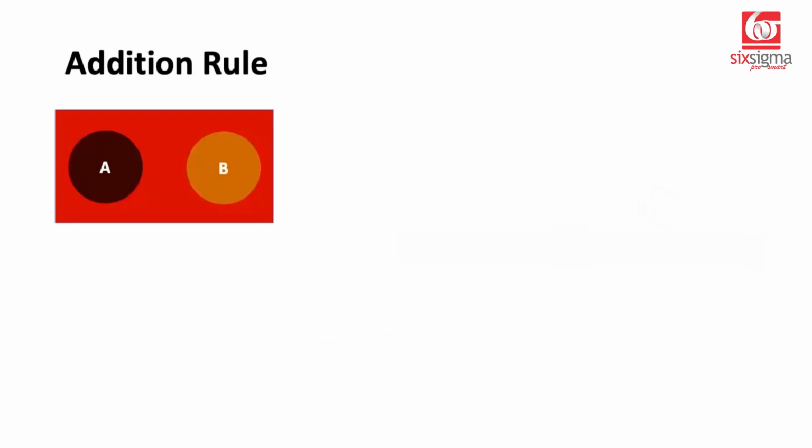Now let's move to the addition rule. And we will understand this with the help of a Venn diagram. So let's say we have a sample space, which is this red rectangular space, and we have an event A and event B.